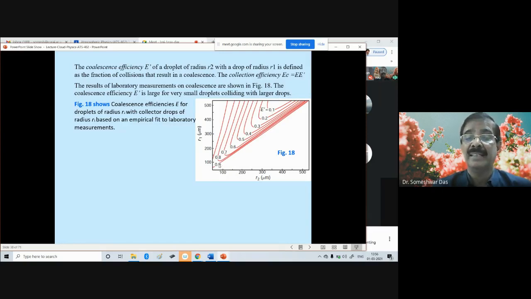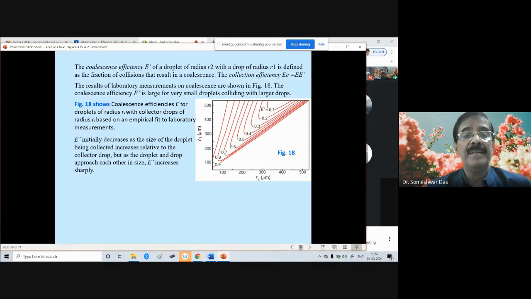And in this case, when the size of the collector drop is much bigger than that of the smaller droplets, then the coalescence efficiency will be much higher. That means the chances of the two droplets colliding and coalescing after that will be much larger. And this is what is shown by laboratory experiments through empirical studies and is represented in this diagram.